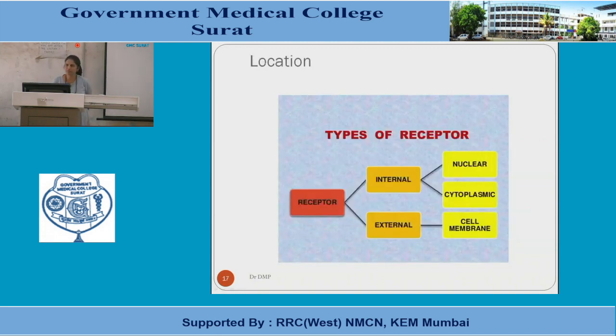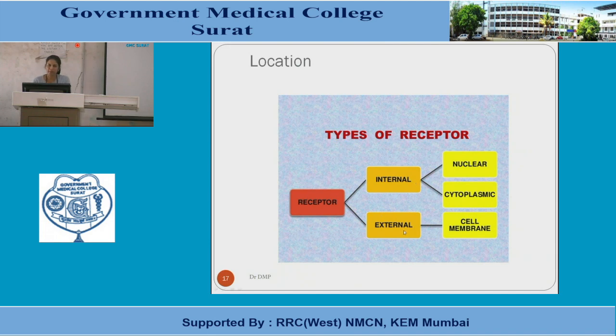Classification of the receptors is mainly into external and internal receptors. Receptors which are present in the nucleus or in the cytoplasm are known as the internal receptors. They are present within the cell, inside the cell membrane. They can be integral, inside the cell membrane. They are present in the cytoplasm, or in the nuclear wall or nucleus.